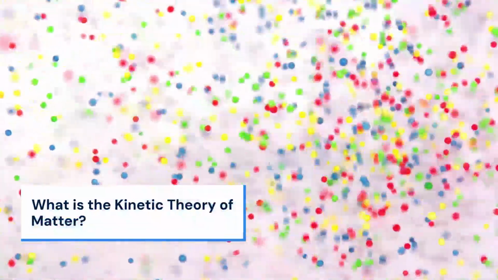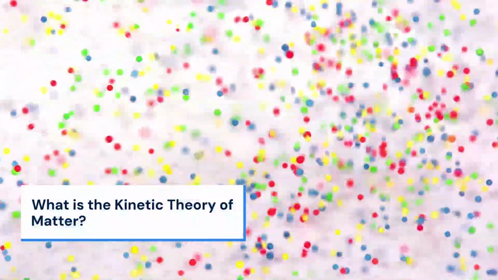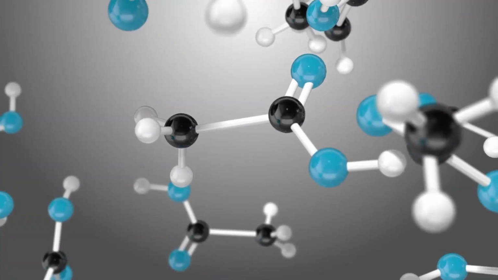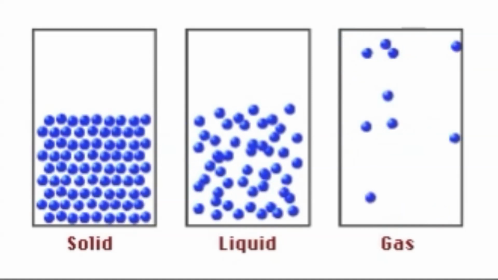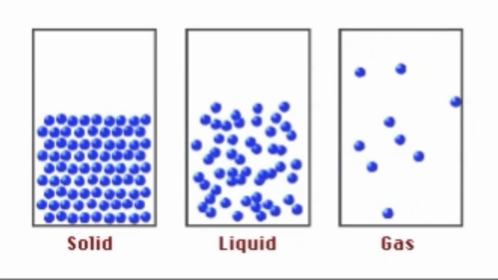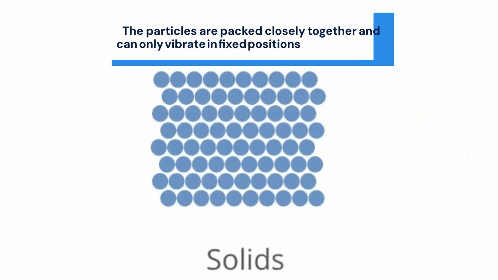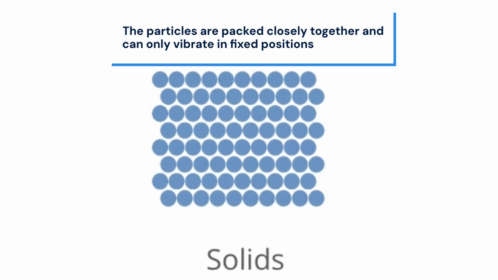The kinetic theory of matter explains that all substances are made of tiny particles, atoms or molecules that are always in motion. The amount of movement depends on how much energy the particles have, and this motion determines the three states of matter. In solids, the particles are packed closely together and can only vibrate in fixed positions, which is why solids have a definite shape and volume.